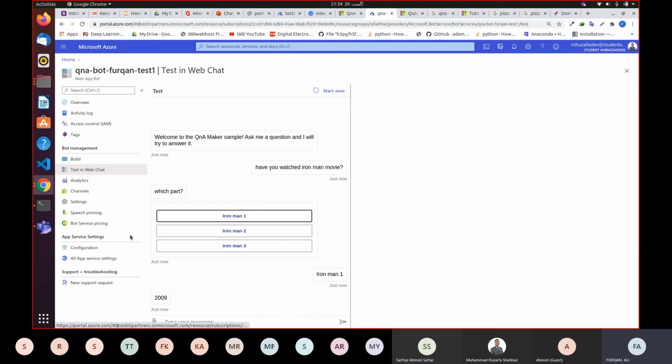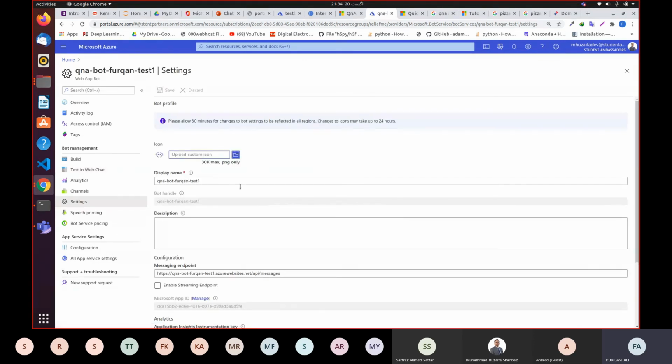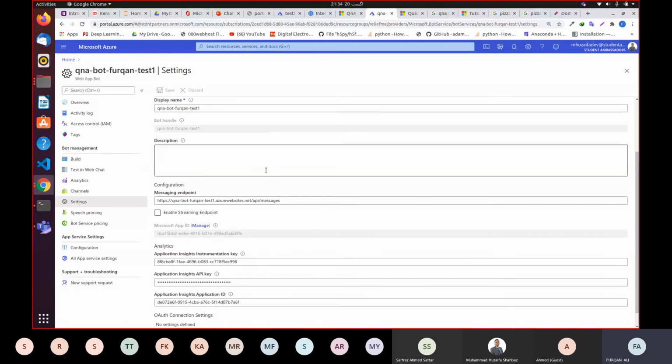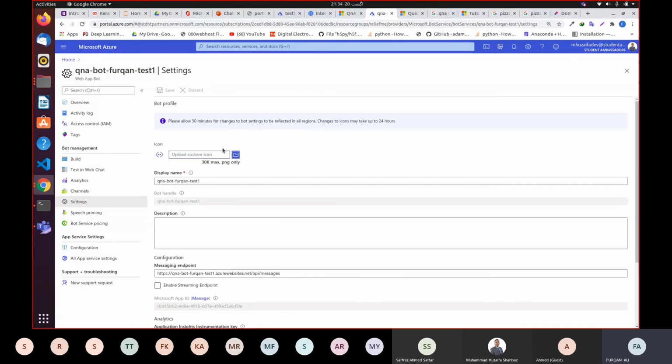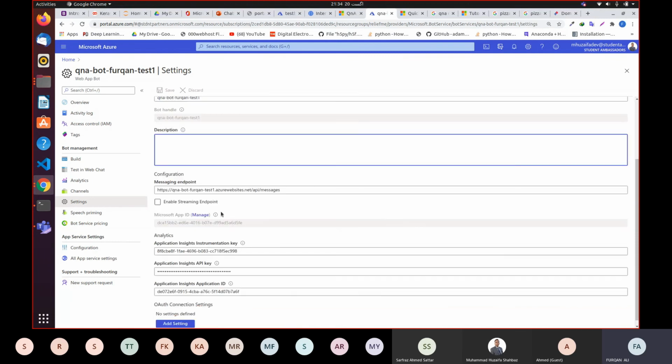Let's say if I want to deploy this chatbot, what I'm going to do is simply go to settings. In settings, you can give an icon to your chatbot. You can give the name to your chatbot, whatever you would like.